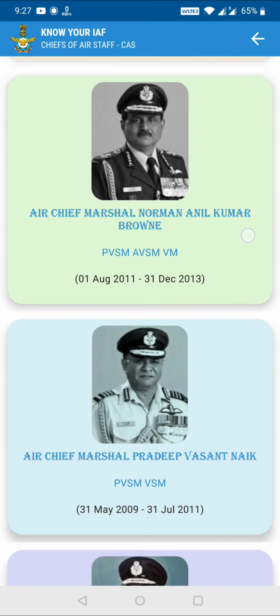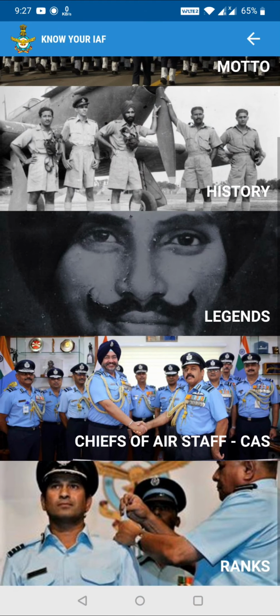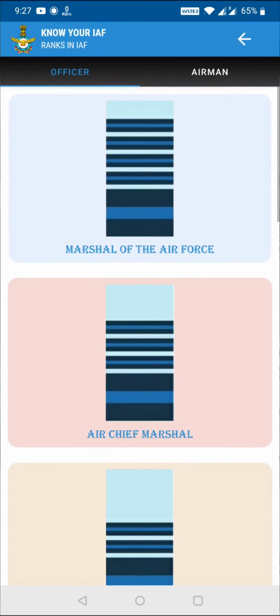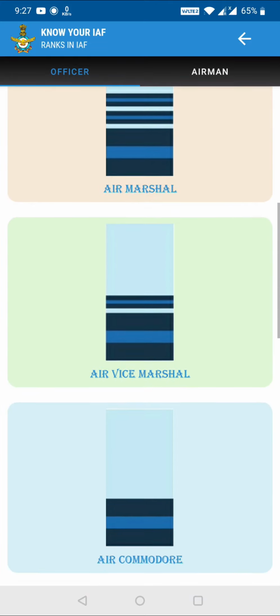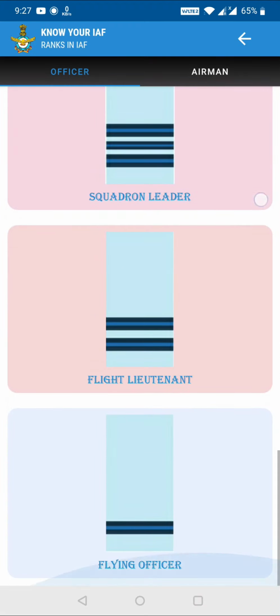After that you have ranks. Now see, this is the most important thing, because you should know the rank just by seeing the insignia. They have given the picture of the rank, and then they have given the rank name. So it's very easy now, and I think the Indian Navy and Indian Army should also launch an app like this. If you see, there is an officer category and an airman category.